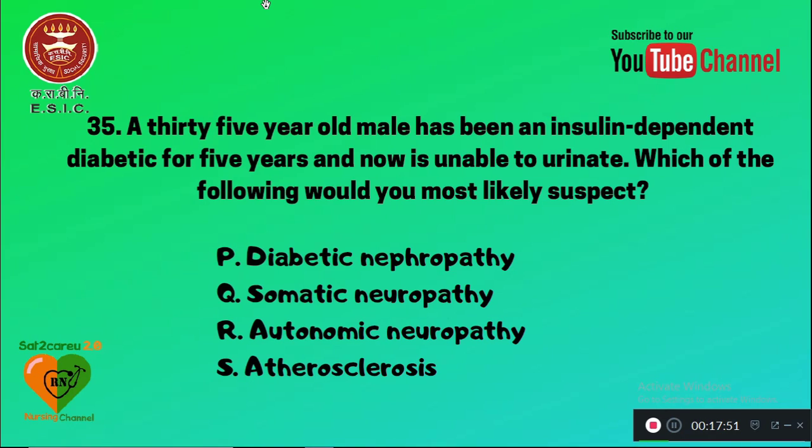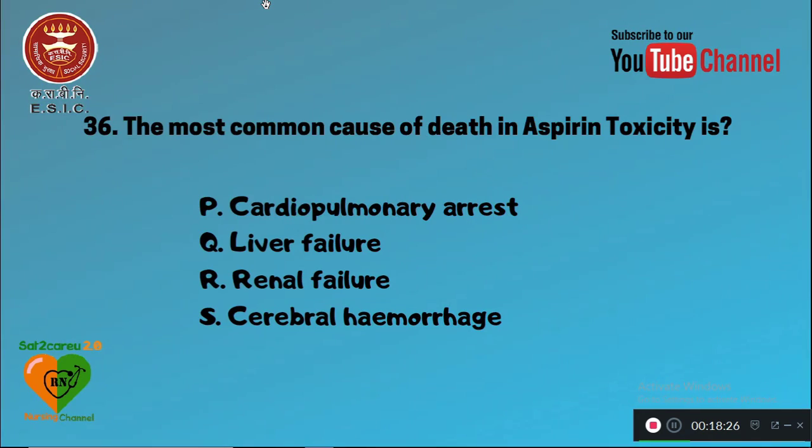Question number 35. A 35-year-old male has been an insulin-dependent diabetic for 5 years and now is unable to urinate. Which of the following would you most likely suspect? P is diabetic nephropathy, Q is somatic neuropathy, R is autonomic neuropathy, and S is atherosclerosis. The nurse suspects the autonomic neuropathy complication, which is related to the problem of urination.